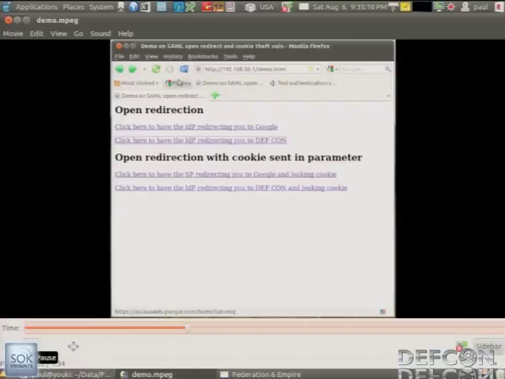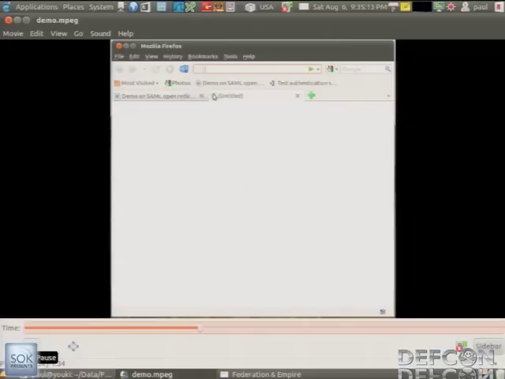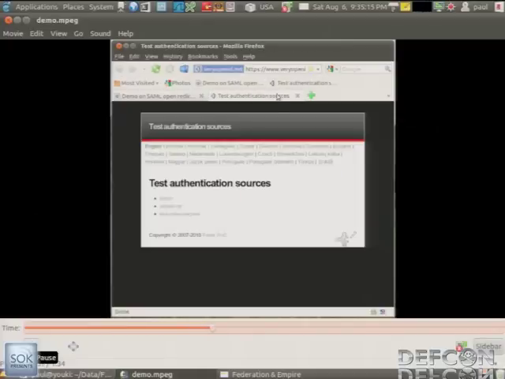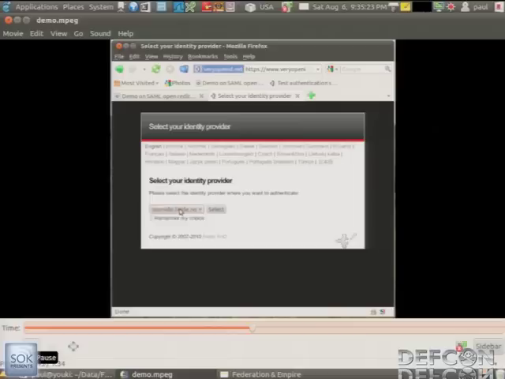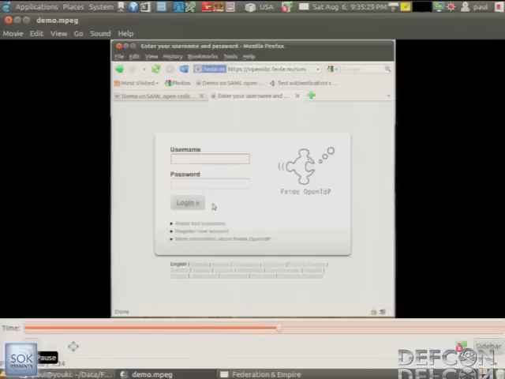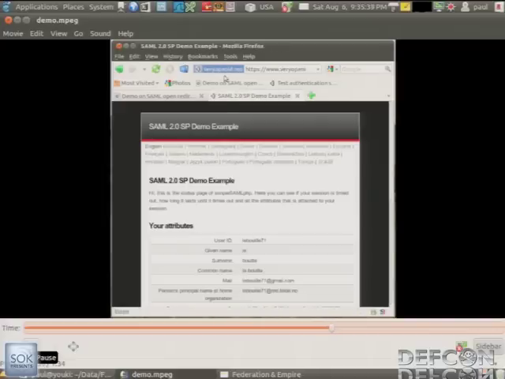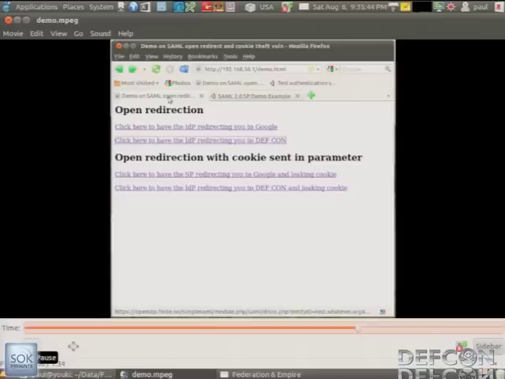But then, let's imagine that your user is connecting to a service provider that uses SAML and OpenIDP as its identity provider. Here, this is the relying party, which is called veryopenid.net. I choose my identity provider. Then automatically I get redirected to my identity provider. I need to authenticate, here by using a login and password. And then you'll see that this identity provider is going to craft a SAML request and send it back to the application so that I get authenticated. So that's the four-step process you have been describing.